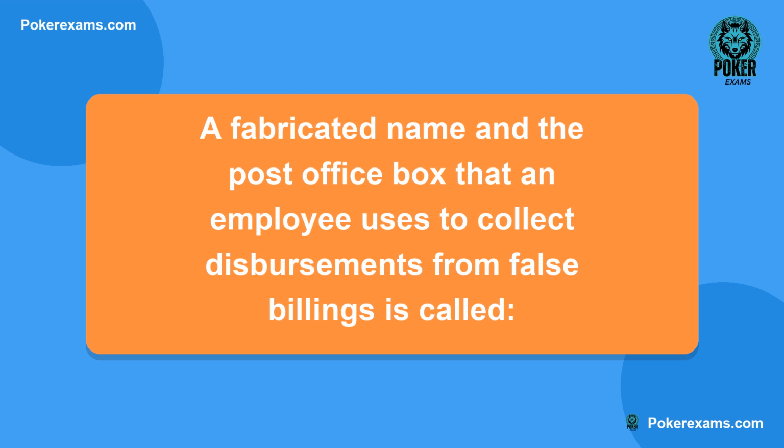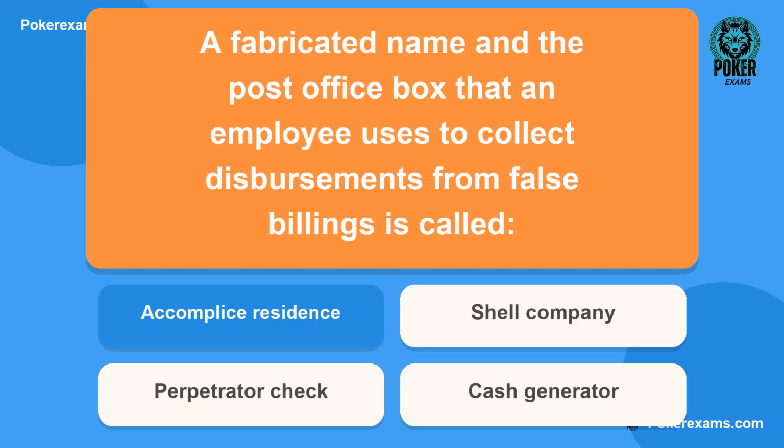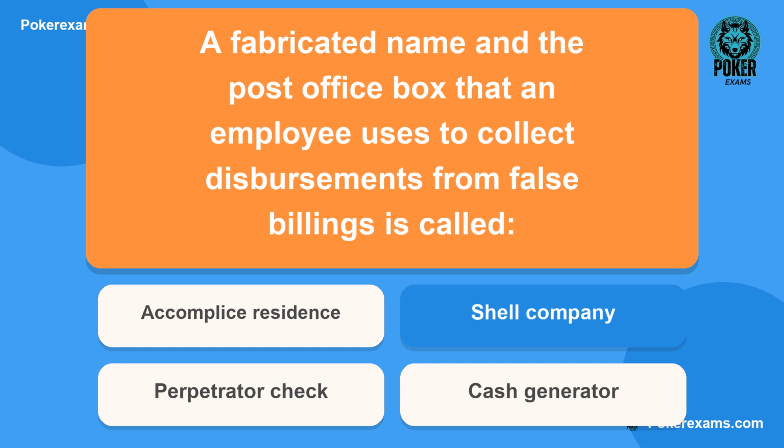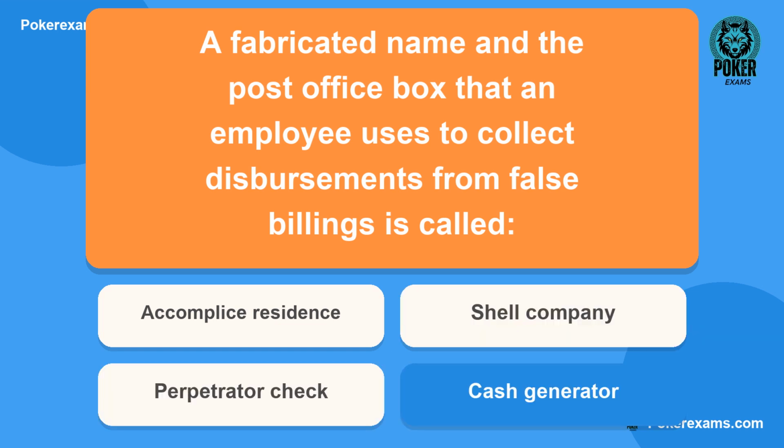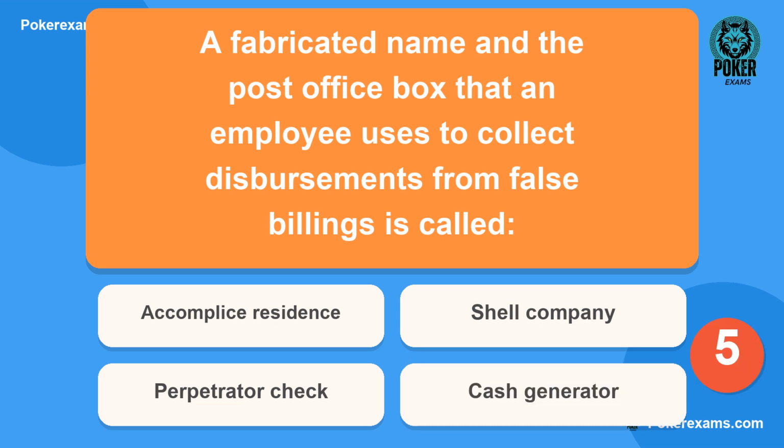Next question. A fabricated name and the post office box that an employee uses to collect disbursements from false billings is called. Is it A, accomplice residence? Or B, shell company? Could it be C, perpetrator check? Or lastly D, cash generator?